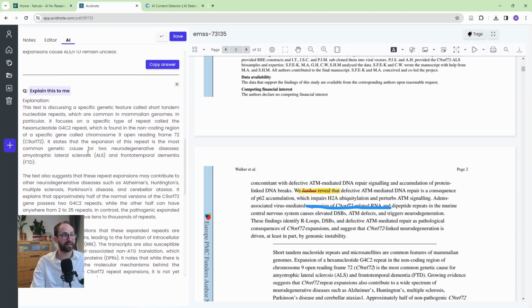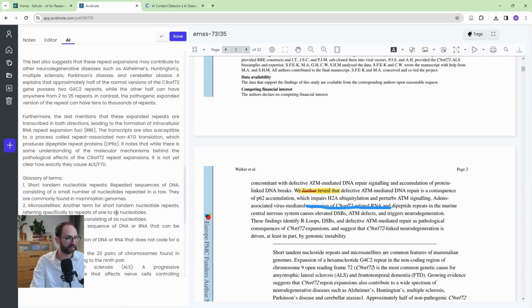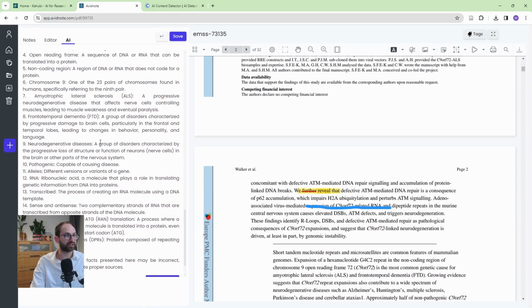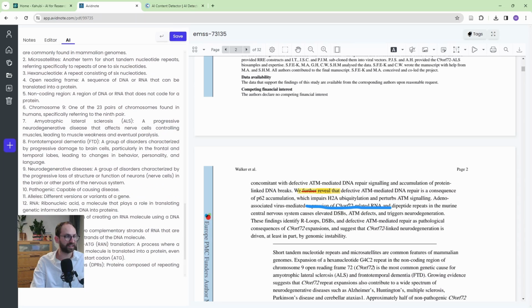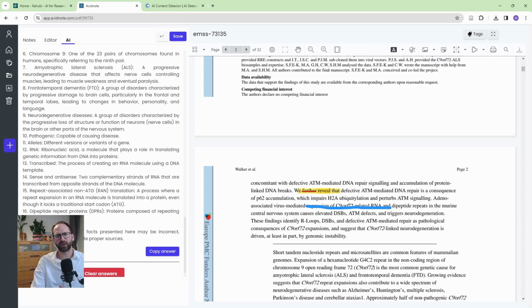But I also clicked explain this to me. And look, it created a full explanation, which is correct. Everything here is fine. But also it created a glossary of terms for me. So there are 16 terms here explained, which is brilliant, which is such a good feature. So I'm very happy with this. And there's also a disclaimer that any citations or facts presented here might be incorrect. Always rewrite, verify, and cite paper sources.